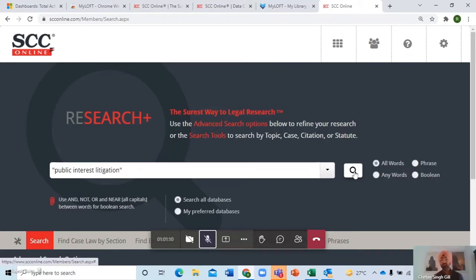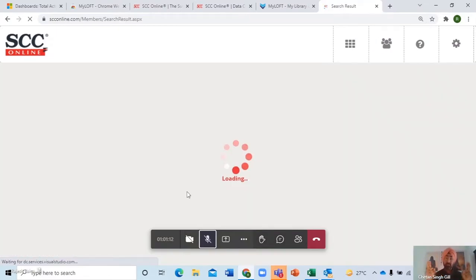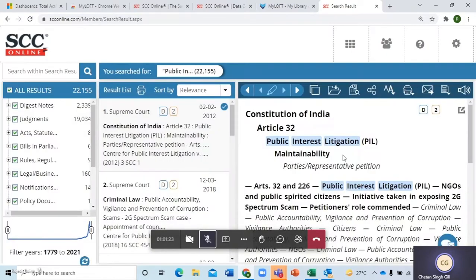So this is a word. This is a phrase search. Whenever you have a phrase, put double quotes. It will find it exactly how you want it. And now you can see public interest litigation is available over here. Now see the center column again.